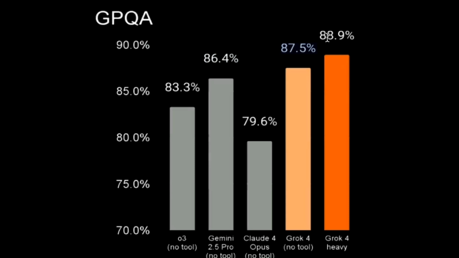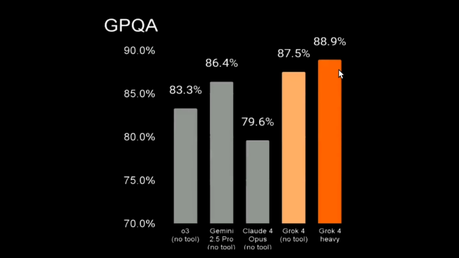Grok 4 Heavy has scored 88.9%. So Grok 4 Heavy is one of the first models that is scoring closer to the 89% mark, and we see around 2.5% improvement. So again, it's not very drastic, but we have to understand the benchmark is nearly saturated and a few points difference is also very important.